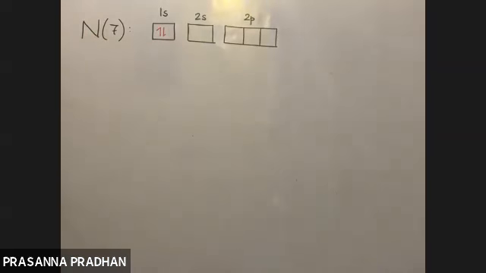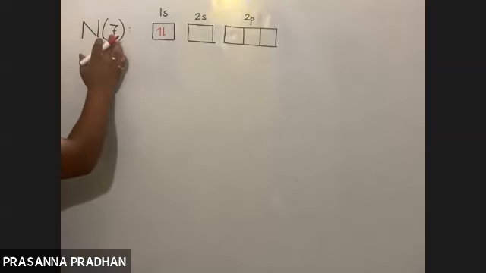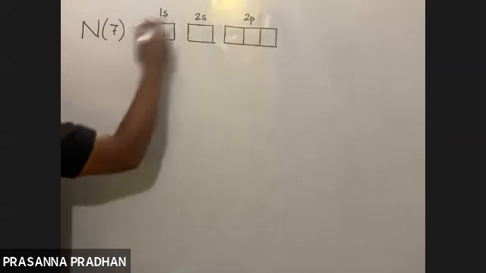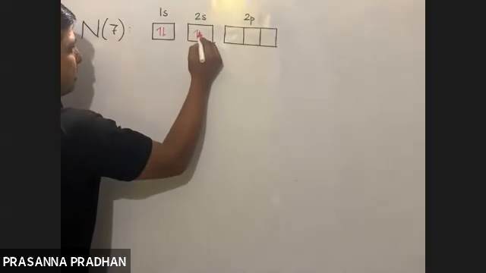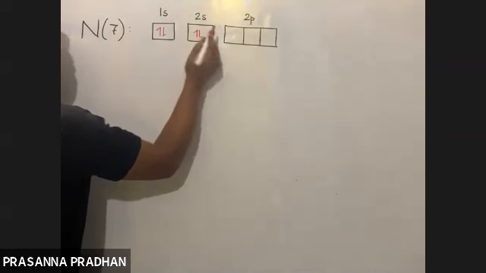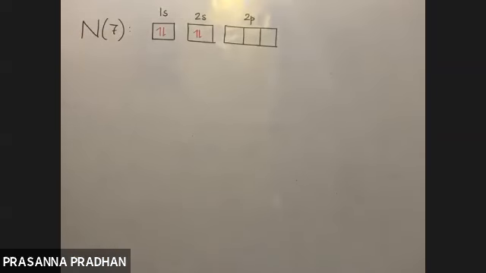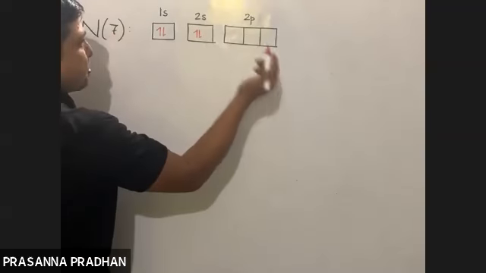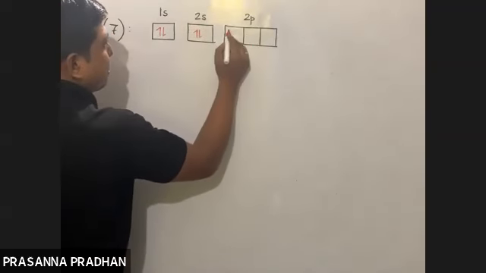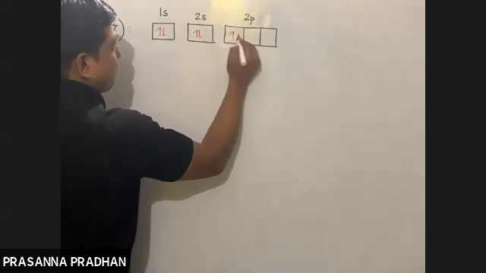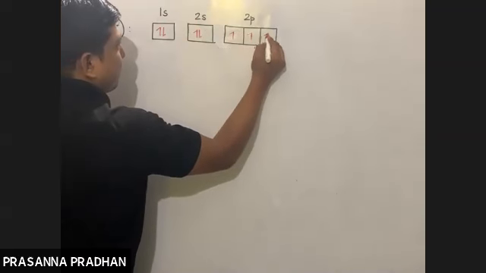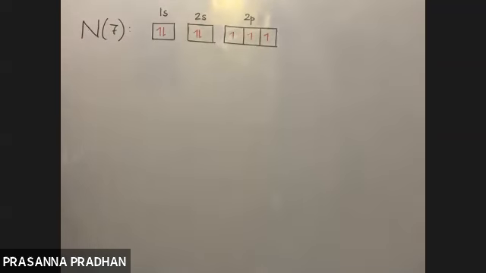Now the remaining electrons. There are 7 electrons in total. The next 2 electrons will go out here, in 2s. How many more electrons need to be accommodated? 3. Total 7. According to Hund's rule, these 3 electrons will first be filled up singly like this.